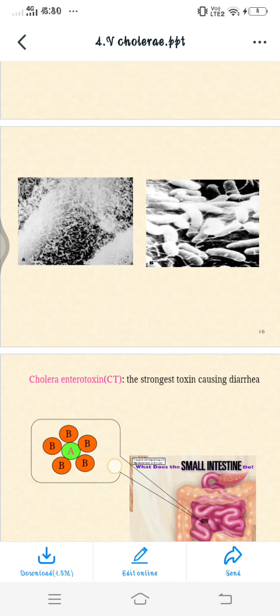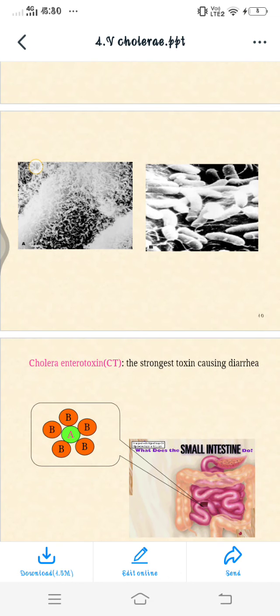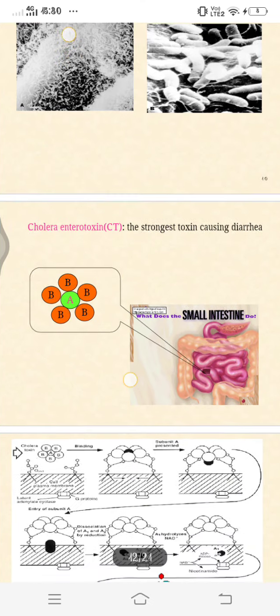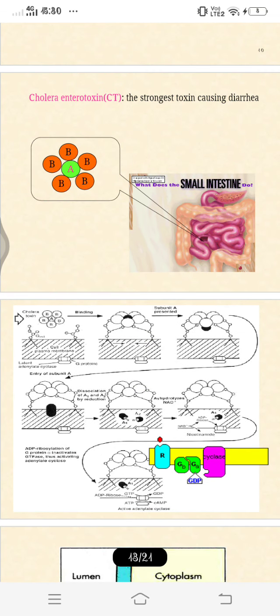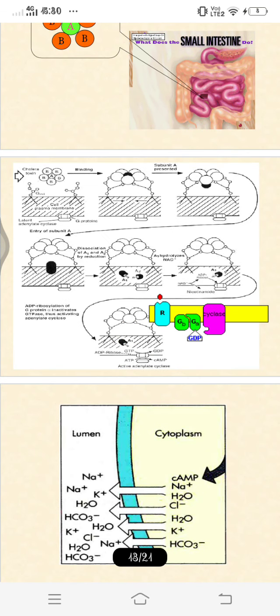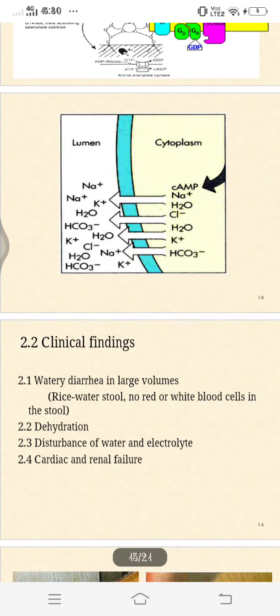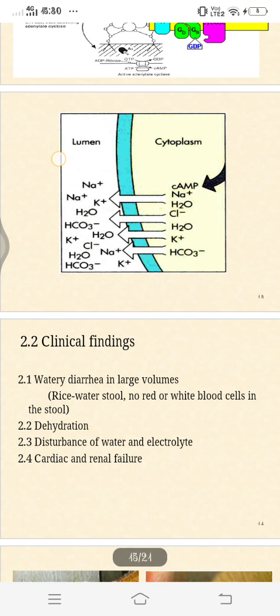The strongest toxin causing diarrhea is the cholera enterotoxin in our small intestine. What it does is, the sodium should actually be outside our cell, because when sodium accumulates inside a cell, the water always follows it, leading to accumulation and loose stools, that is water-filled stools.